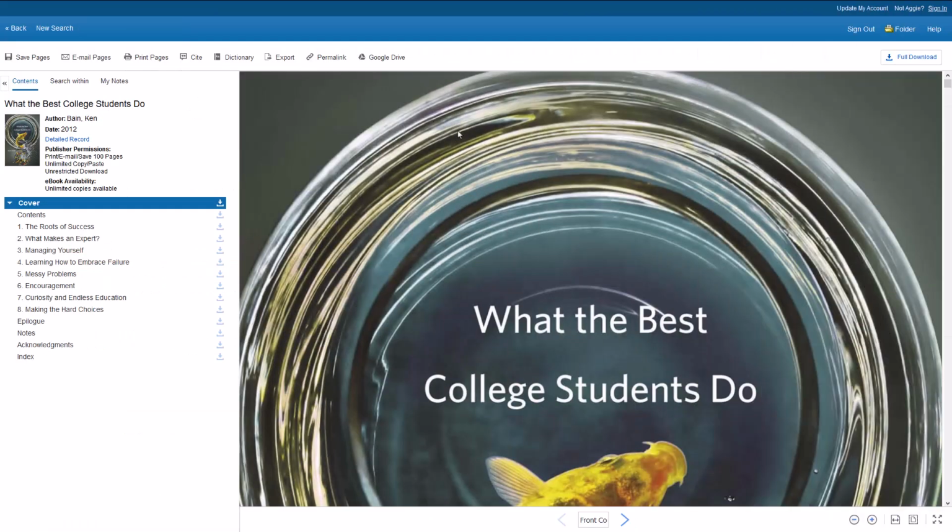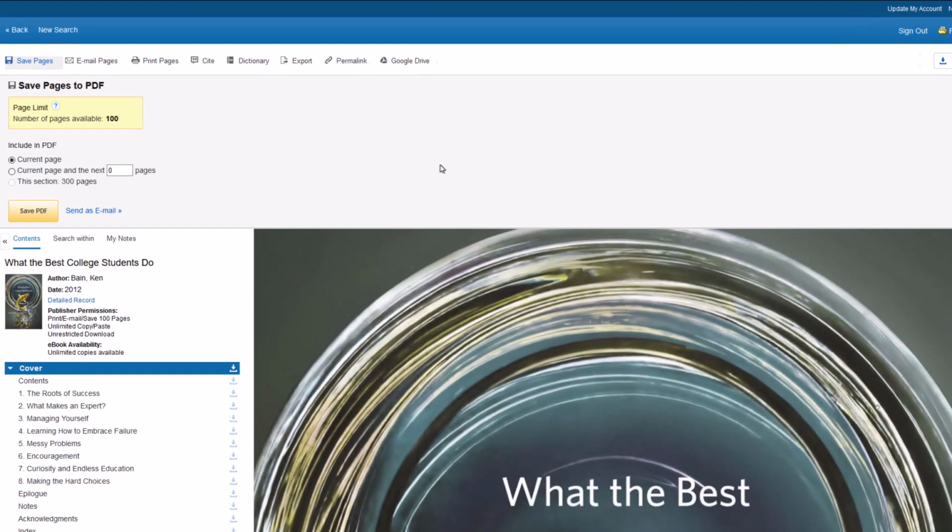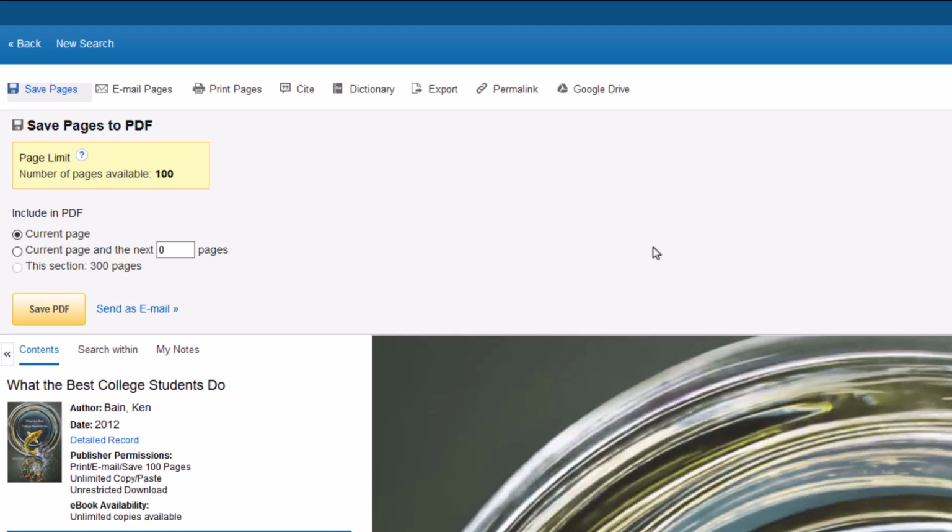Some ebook providers allow you to download and print within the ebook's full-text viewer. For instance, select EBSCO ebooks allow you to download, print, or email as a PDF file up to 100 pages, while other ebook providers have no limitations on downloading and printing.